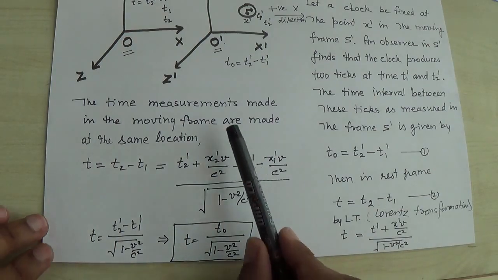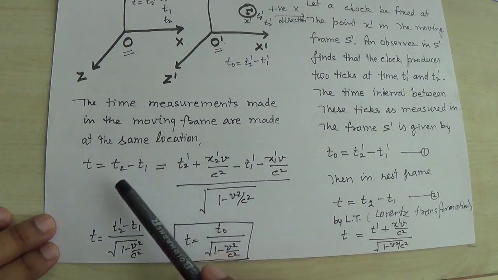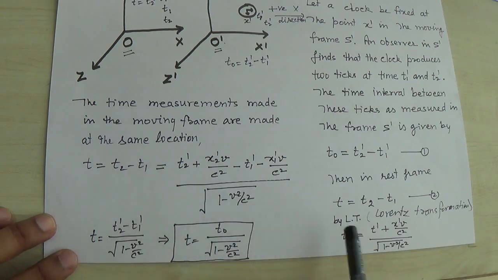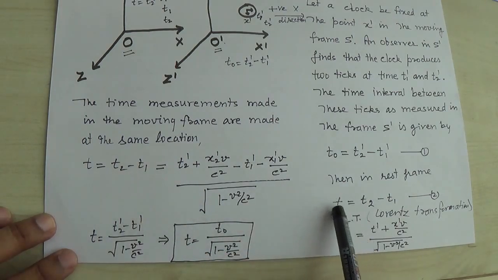the time measurements made in the moving frame are made at the same location, right? So t is equal to t2 minus t1, and I am putting the values of t2 and t1, because t is defined as this.